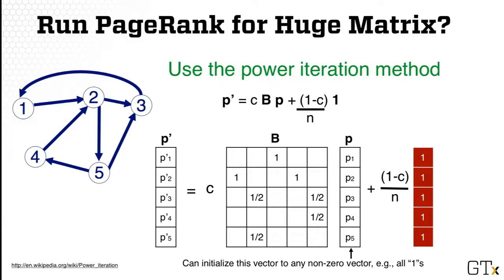In this second iteration, you do the same thing. You multiply p prime with the matrix B, and then you also add the 1 over n vector. And then you will get a new vector, which is p prime prime. And that's your third iteration. So you just keep doing this. And eventually, you notice that the vector no longer changes. The p prime prime prime, for example, no longer changes. So this is the case where we say the algorithm has stabilized. It's guaranteed to stabilize, which means you can just run it for many iterations, and eventually you have the PageRank score for all the nodes in the graph.